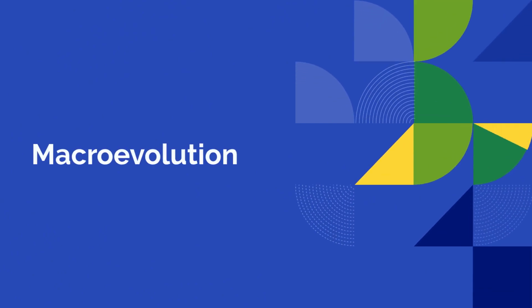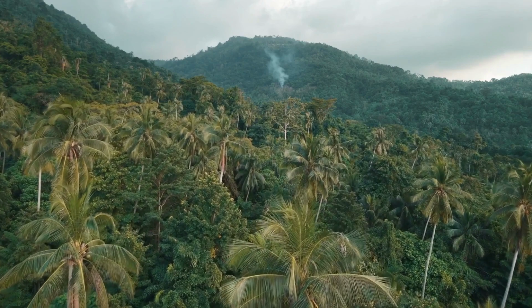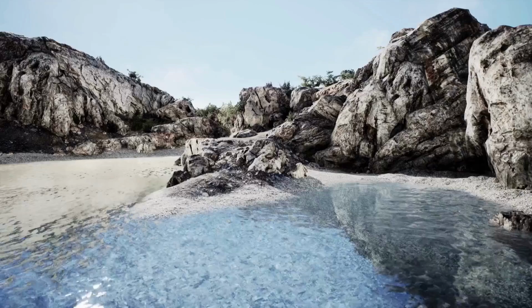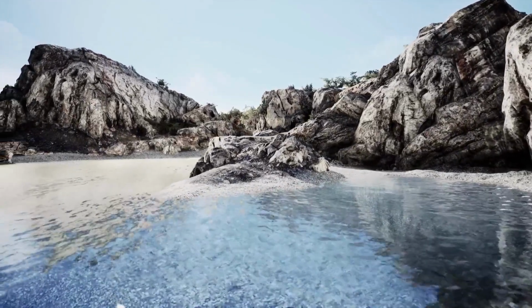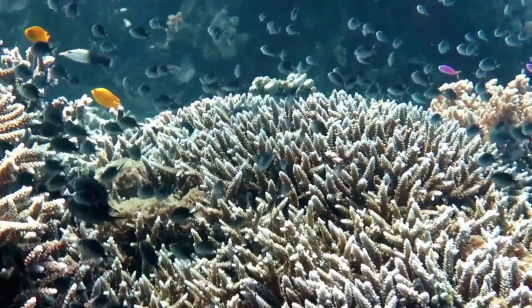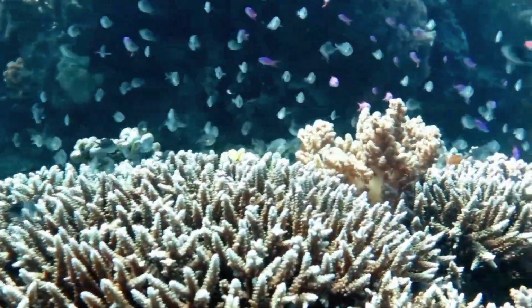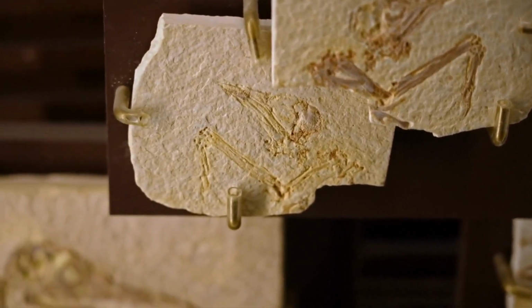Next, we have macroevolution. This involves large-scale changes. These changes occur above the level of a single species. They lead to the formation of new species, genera, or even higher taxonomic groups. Macroevolution happens over very long geological periods. The evolution of birds from dinosaurs is a classic example of macroevolution.